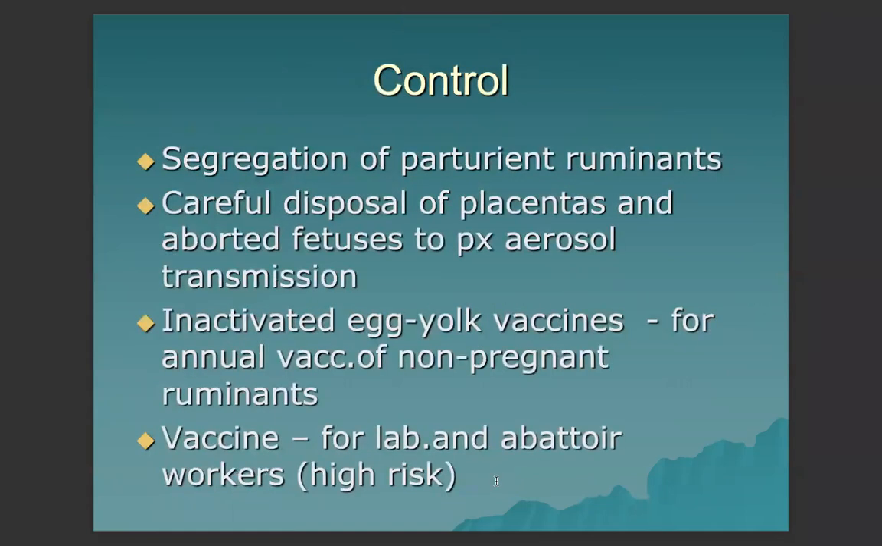Control measures: segregation of the parturient ruminants, careful disposal of placenta and aborted fetuses to prevent aerosol transmission. Inactivated egg yolk vaccines are available that are given annually for non-pregnant ruminants. Vaccine for laboratory and abattoir workers who are known to be at high risk of acquiring the disease are given.